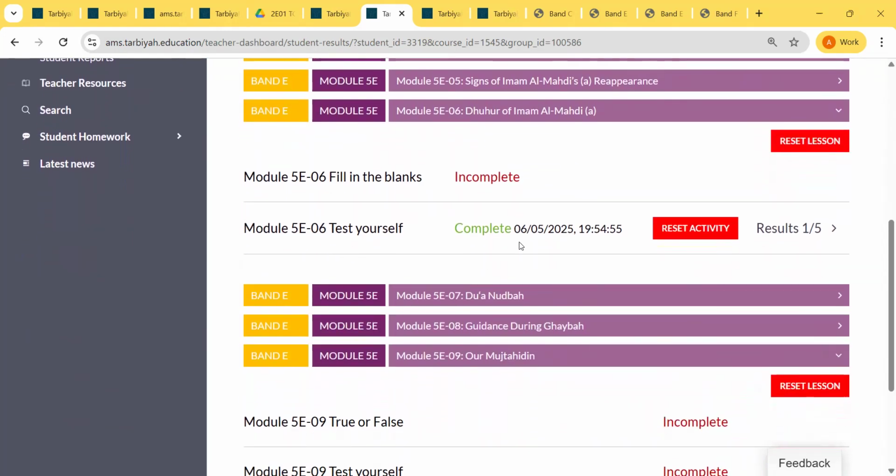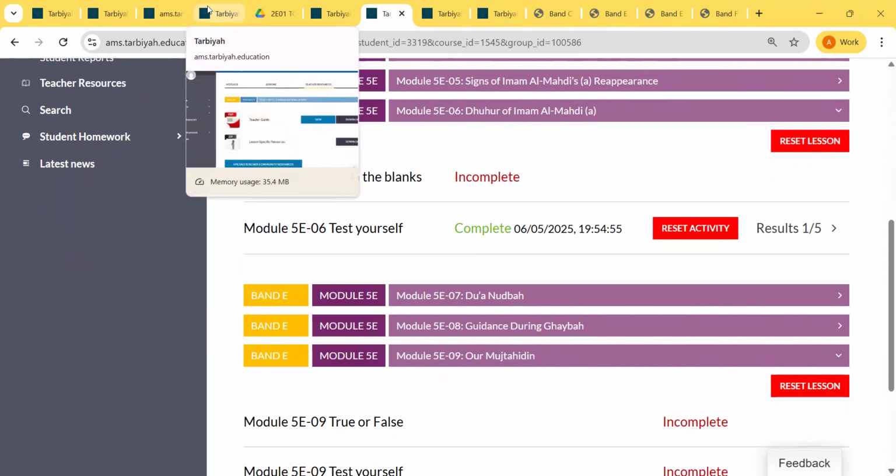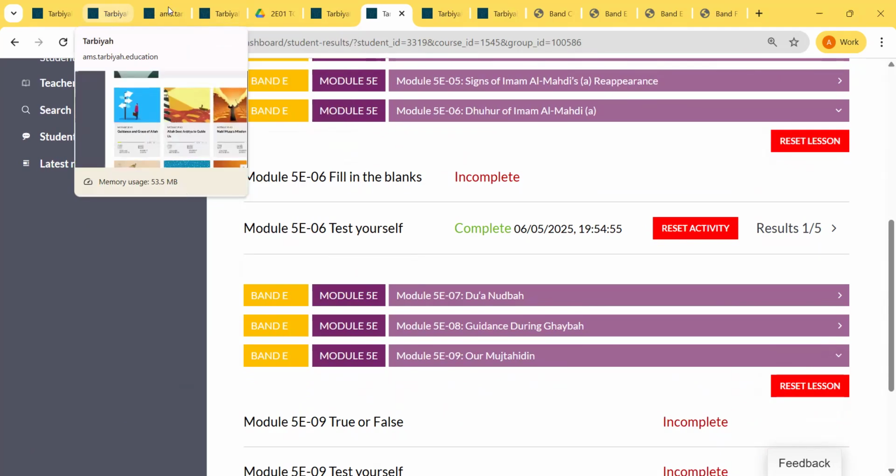So in this one, let's say for example, the child was supposed to complete this lesson and they did not score well, or as I said, they navigated away from their lesson before completing it.